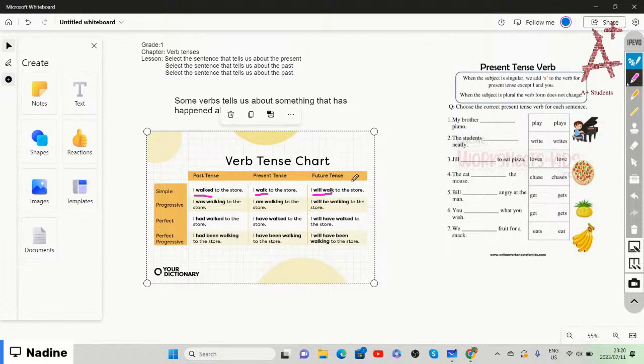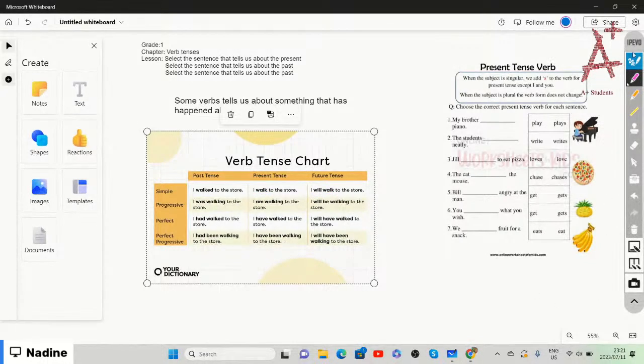The word will in front of the verb tells us that it is something that is going to still happen in the future. It hasn't happened yet. And that is the verb tenses chart, and we are only focusing on the simple one, right?